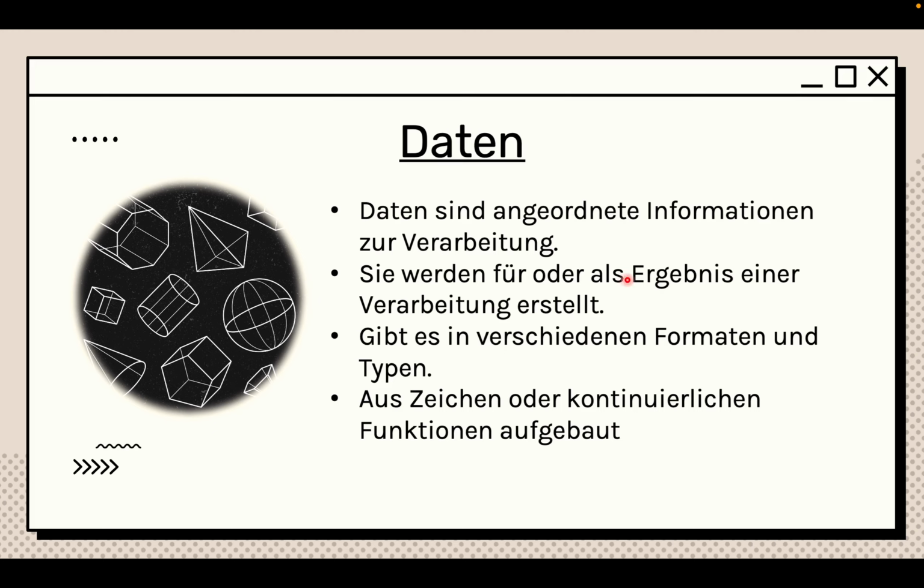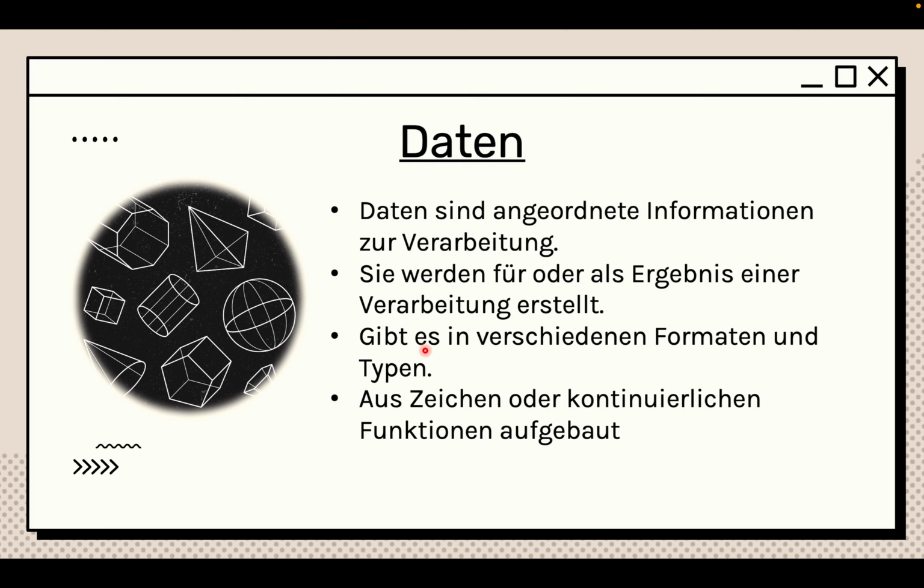Data can also be created as a result or as a way to process something. So in the case of our list, we create the list just to process it, but sometimes we can also want only the result of it. So maybe, for example, you want to list all the things you have in storage in a room. So you write everything in the list. Imagine you open your fridge and you have, okay, I have some butter, I have some ham, and I have some broccoli. And that will be your Ergebnis or result, because you just want to keep this result.